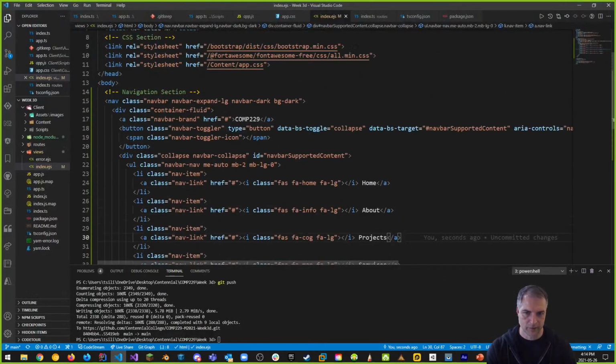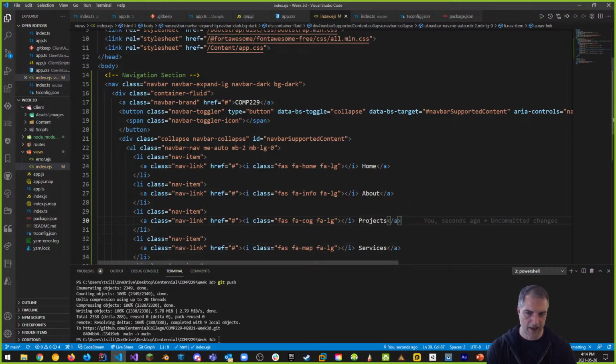So the secret to all this is right here, where it says navbar-nav me-auto, right? And we want to use ms-auto. It's just another margin is what we're going to do. ms-auto, mb-2, which is margin bottom 2, that's what it stands for. mb-lg-0, margin bottom large 0, that's what it does. So it kind of zeroes out the margin. That's the first thing we want to do. We want to put it on the right side, and we changed me to ms.